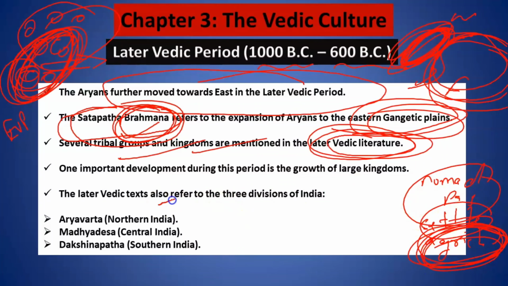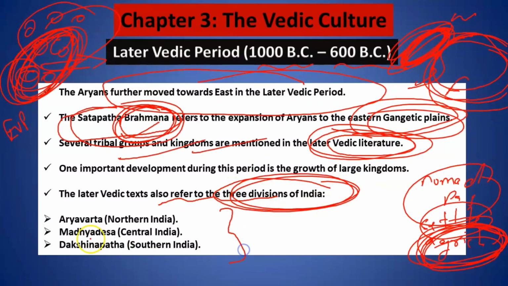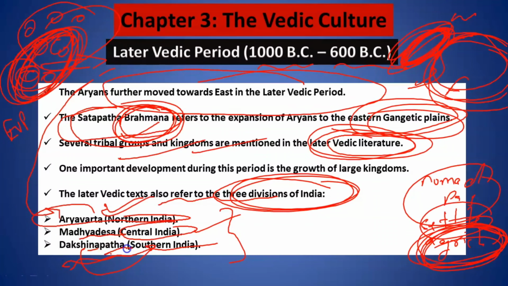All right. Now, in the later Vedic period, it is referred that there are three divisions of India. Aryavarta, because during the later Vedic period, they covered the entire North India. The second was Madhya Desha, that is central India, and Dakshin Pantha. Dakshin means south, and path means direction. Dakshin Pantha refers to South India.